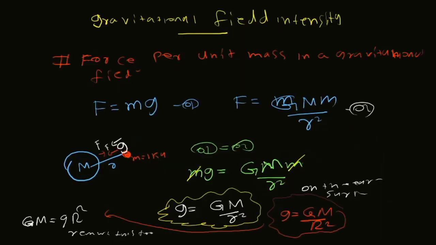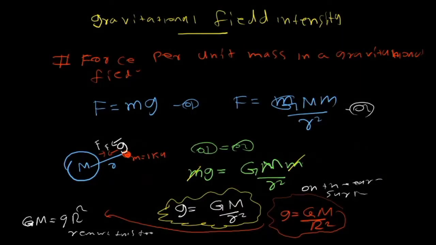Now it's about to learn the speed of a satellite revolving around a planet, or the speed of a planet revolving around the Sun, or anything like that. So according to gravity, let's move on and watch it. The very next important thing is the gravitational field intensity. What is the gravitational field intensity? According to the definition, force per unit mass is known as the gravitational field intensity.